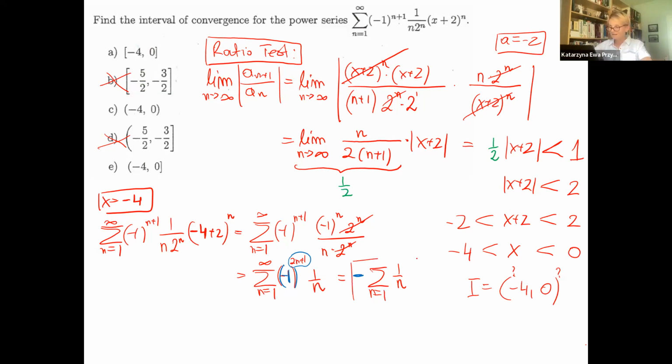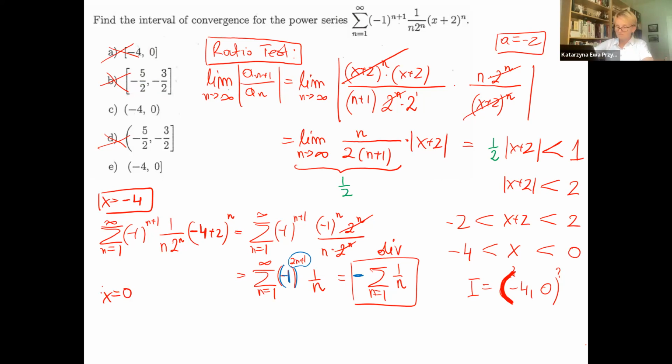Okay, that means this one is actually divergent. It's harmonic, all of the terms negative, but still huge. That means this one is divergent. We will not include -4. Okay, that means we will not include -4.